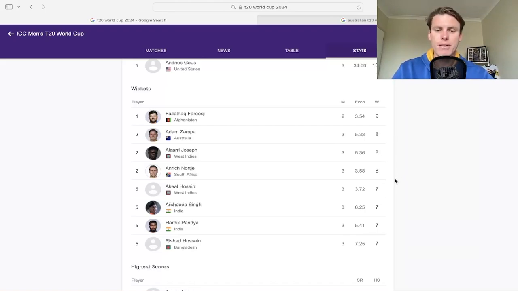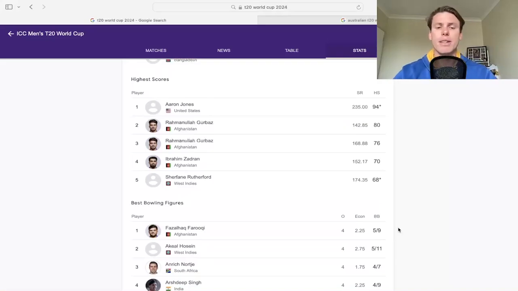For West Indies, you've got Arshdeep Singh doing great things at the top there for India, along with Hardik Pandya, who a lot of the time you do see as more of the batsman, but we know that he can bowl a lot and hasn't really had too much luck against the Australians so far in the longer form stuff, but is doing great work here at the T20 World Cup. And then Hussain there with a 7.25 economy, but 7 wickets in his 3 games. So the wicket takers are doing good things on that front.